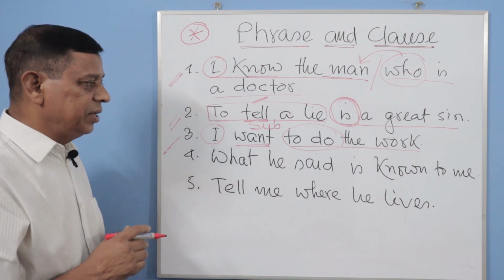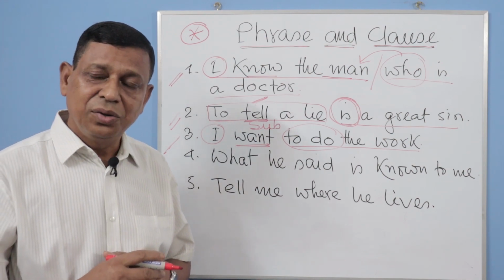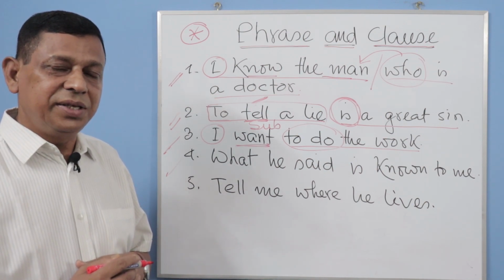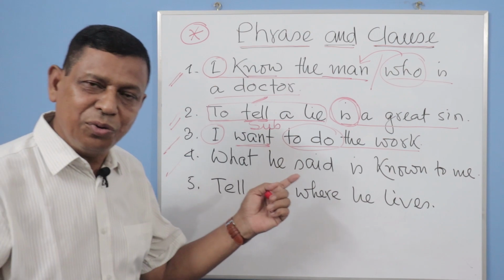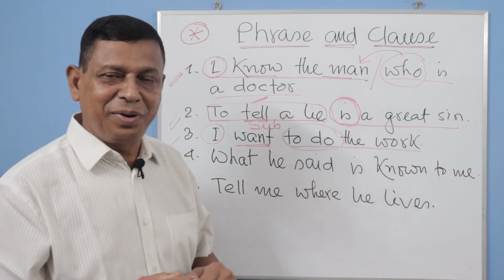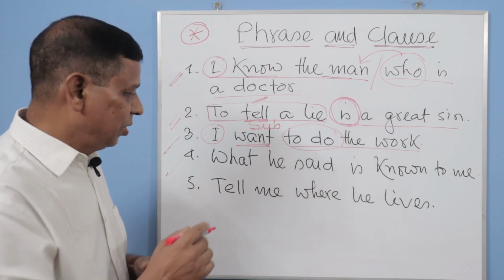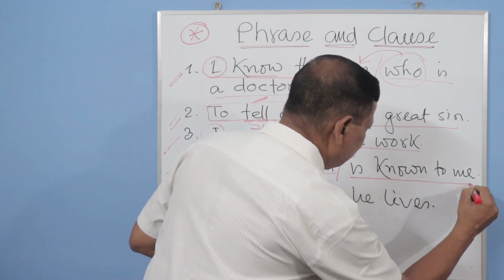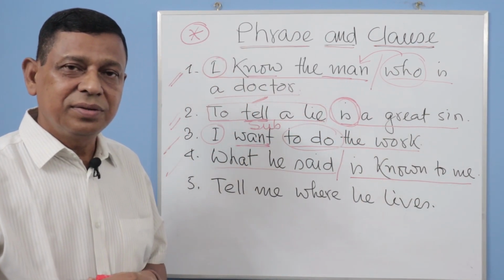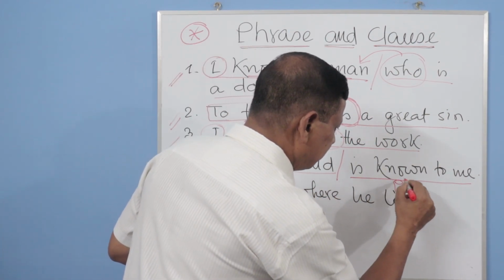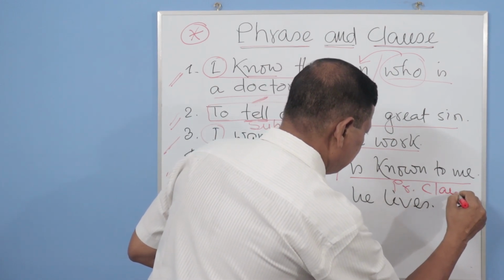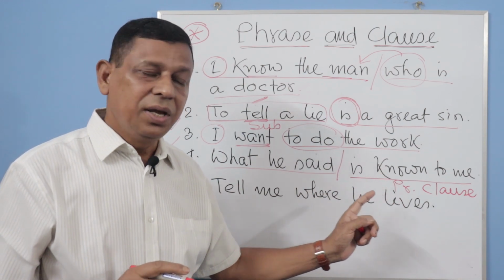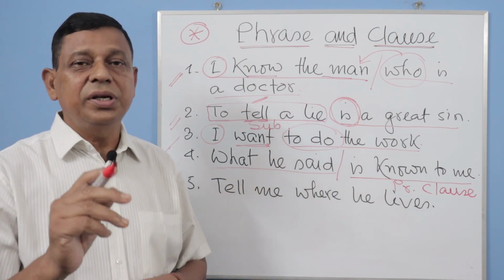Okay, number 4: what is said is known to me. Is there any phrase? এখানে কি কোনো phrase আছে? Most probably not. What is said is a clause, a sentence, and is known to me is another clause. This is the principal clause. এইটা হচ্ছে principal clause. আর what is said is the subordinate clause.